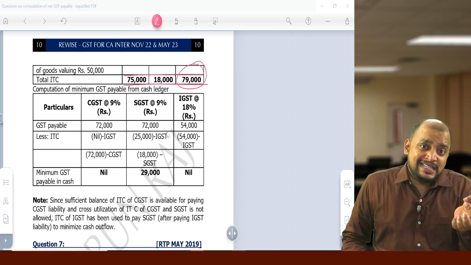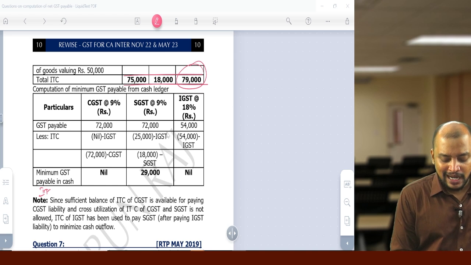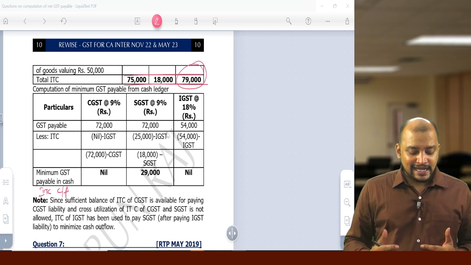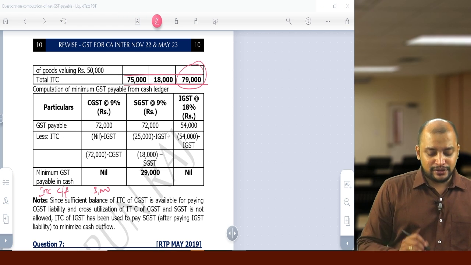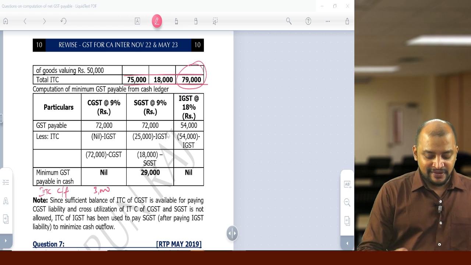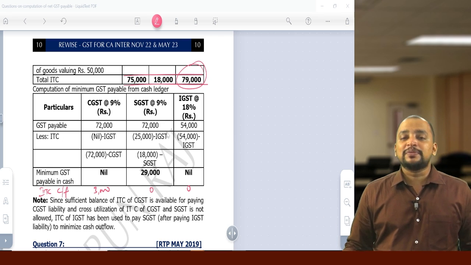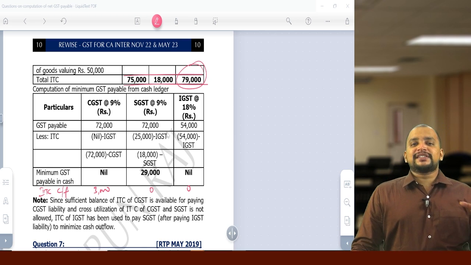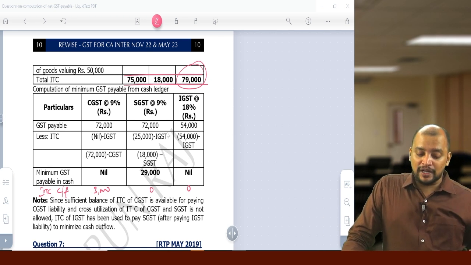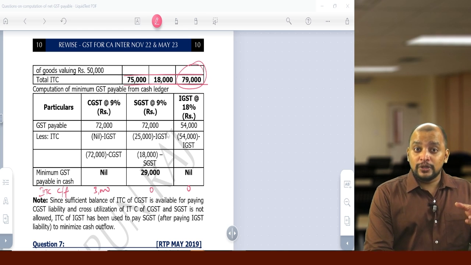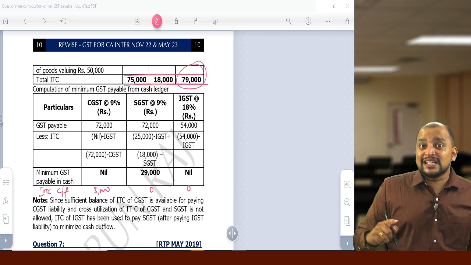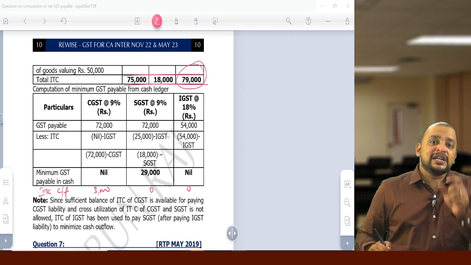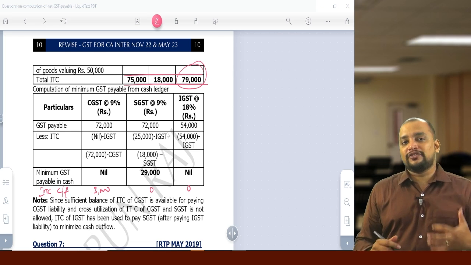And what is the excess CGST credit carried forward? Excess ITC carried forward is 3,000. Because we had 75,000, we use 72,000, so 3,000. Here full 18,000 and here 79,000 we use. So there is nothing to be carried forward. So minimum net GST payable is something which you need to be careful about. So we can use for a CGST also, no issue. But if you are using for CGST, what will happen is that there will be excess credit of CGST that cannot be adjusted with SGST liability because cross utilization between CGST and SGST is not possible for that reason.